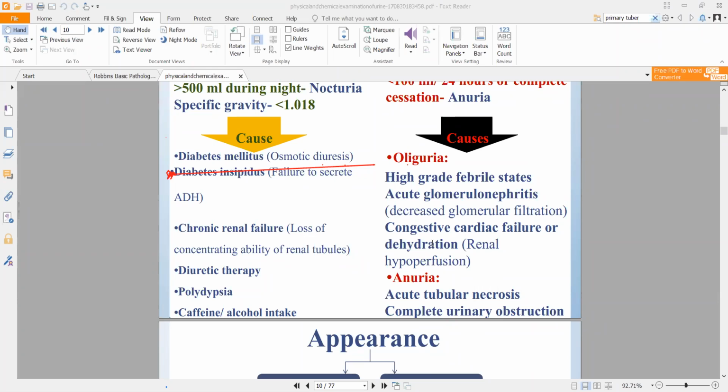Congestive cardiac failure is a condition in which, you guys studied the heart recently, maybe.